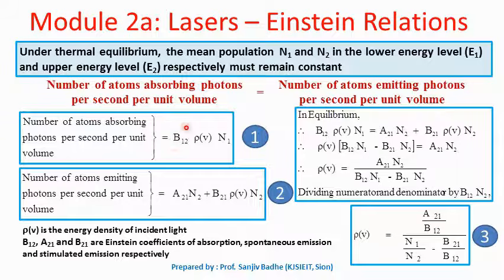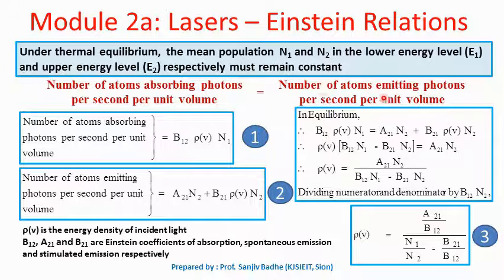So if we write B12 as the constant of proportionality, which is called the Einstein coefficient of absorption, then we can write the number of atoms absorbing photons per unit time per unit volume as equal to B12 rho(v) N1. Just look at this. This Einstein coefficient will give us the probability of absorption. The subscript 1, 2 indicates the transition is occurring from level 1 to level 2.